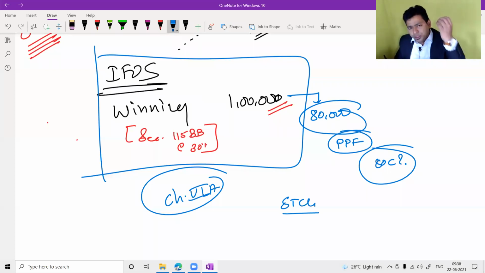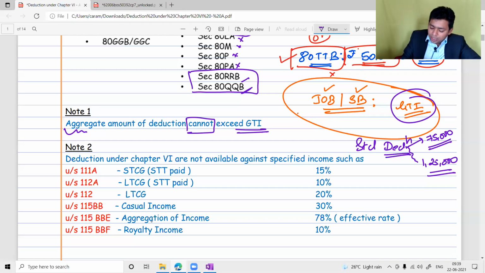For all special type of income that we discuss in whole law, for that we don't get deduction under chapter 6A. Very, very important understanding here. Deduction under chapter 6A are not available against specified income or special income. Sir, what do you mean by specified income? Tax rates for these incomes are given in Income Tax Act.